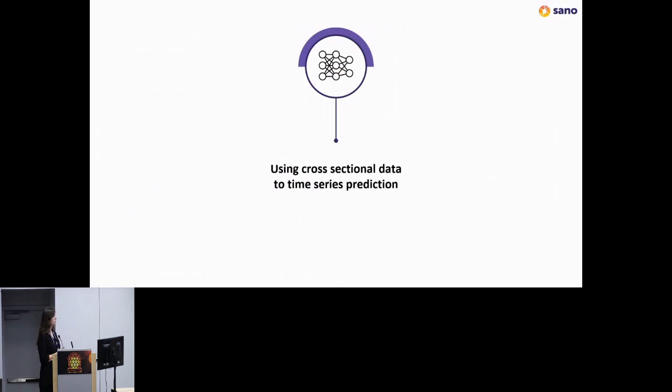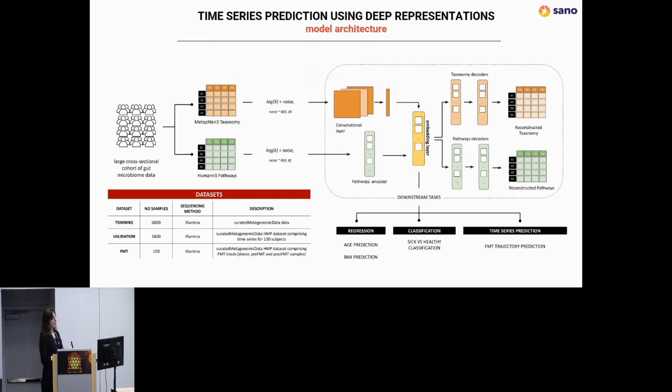So first of all, we created this framework, a statistical framework on longitudinal data, to analyze the gut microbiome, and then we wanted to move to predictions, to predict how the gut microbiome will change in time. For this, we searched a lot for data sets of time series data. However, there are not many of them. So we created a workaround. We wanted to use a large cross-sectional data set to predict how the gut microbiome will change in time. For that, we switched from 16S to shotgun. And first of all, we took a large cohort of 6,000 people.